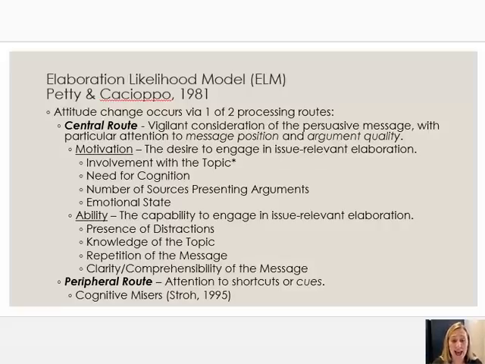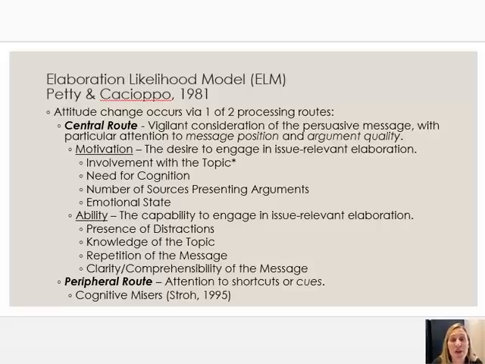While you can get attitude change through the peripheral route, it is true that attitudes that are changed via central route processing are more persistent, they're more resistant to counter persuasion, and they are more likely to actually eventually impact a person's behavior than is attitude change that is gotten through the peripheral route.